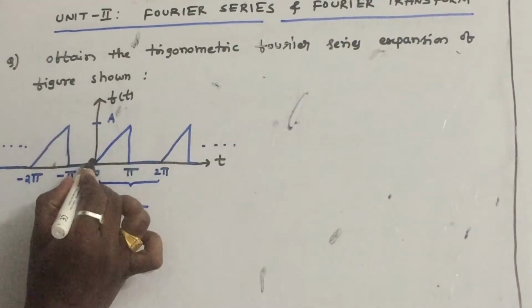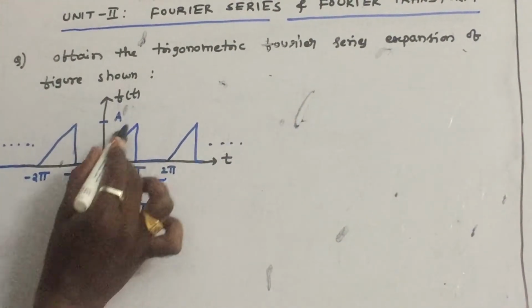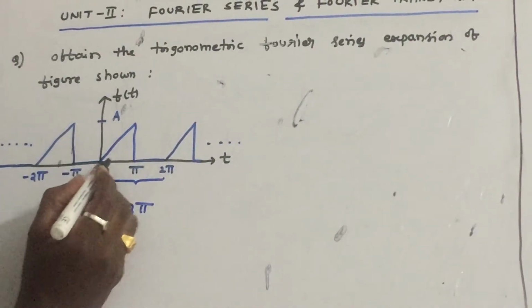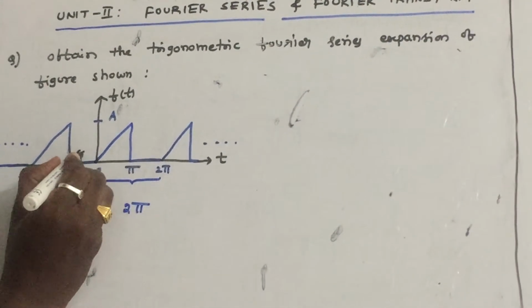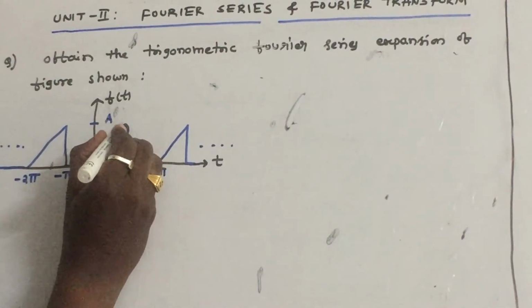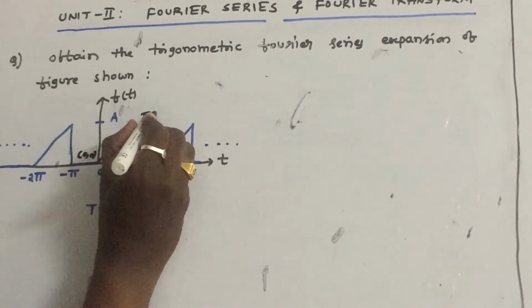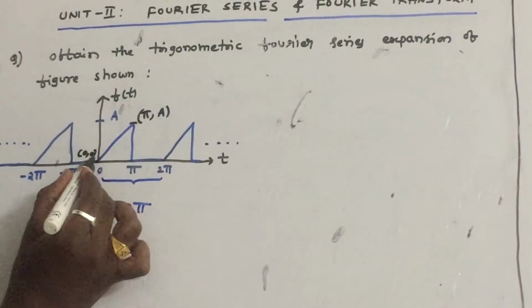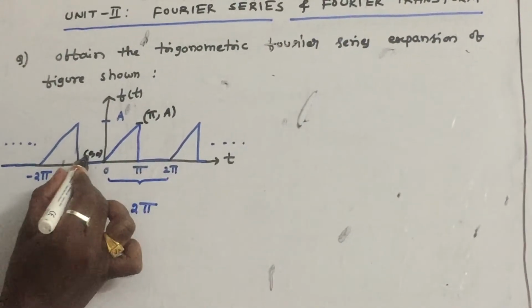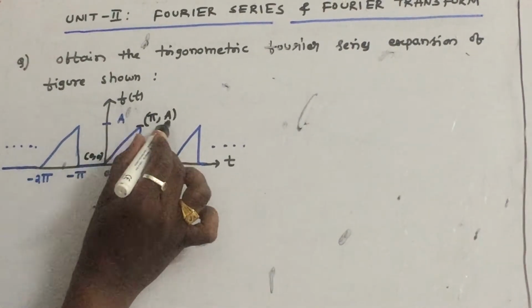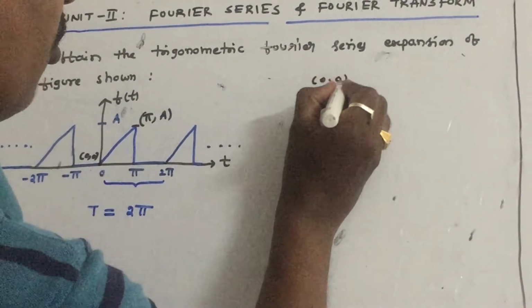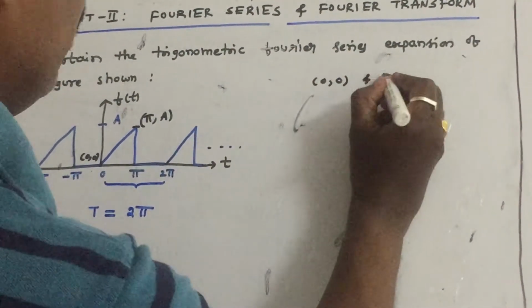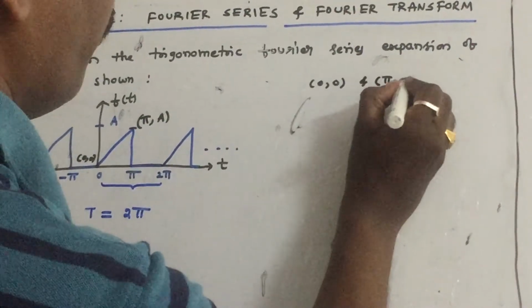Since the f of t equation is not given, we have to find out the equation of this straight line in the interval 0 to pi. As you know, this point is (0, 0) and this point is (pi, a). So from this you can easily find the equation of the straight line with the help of the points (0, 0) and (pi, a). So what are the points? (0, 0) and (pi, a).